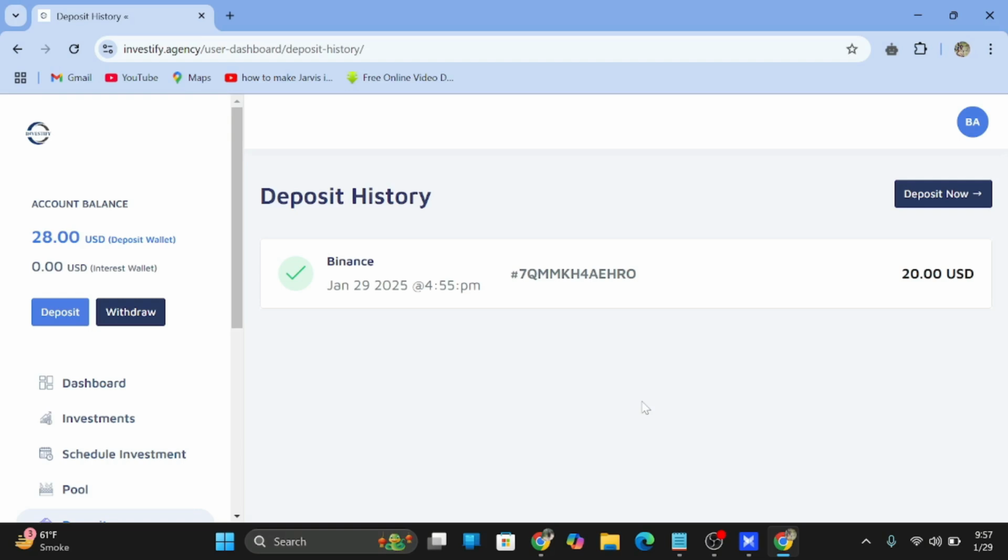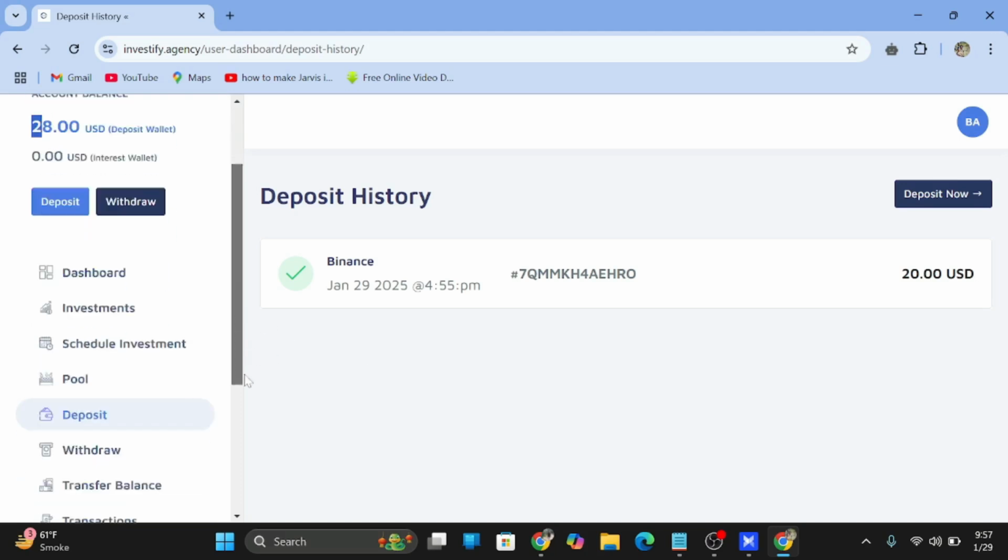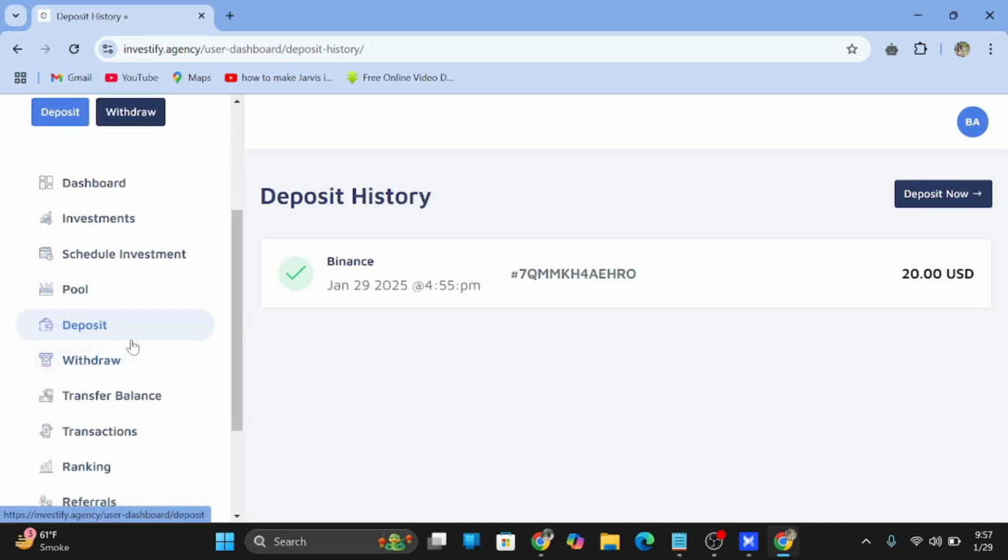One minute before, I made this payment, and after 1 minute it's approved. So here you can see the $20 is deposited in my account. So now my balance is $28. Okay. Hope you guys understand the deposit section.